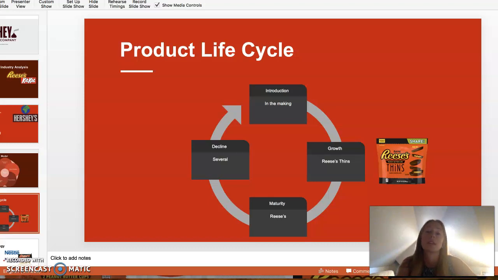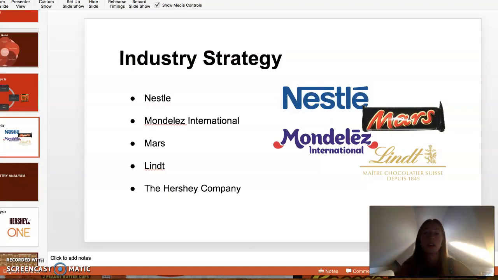There are some products that hit the decline stage of the product life cycle. For the Hershey Company, some of these products included Reese's Peanut Butter and Banana Cream, Hershey's Swoops, Sweet Escapes, and Hershey's Kissables. It'll be interesting to see if any products that the Hershey Company produces enter this stage following the COVID-19 pandemic.